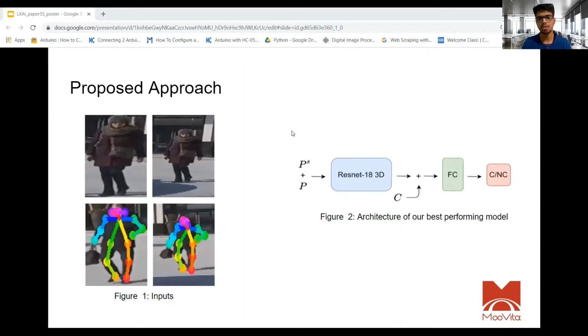So we define the problem of pedestrian intention estimation as a binary classification task, the two classes being crossing and not crossing. We leverage different sources of input information in our approach. These include bounding boxes with surrounding context, pose with surrounding context, and bounding box coordinates. These different inputs are then concatenated before passing them to our classification network, which is a 3D ResNet. The 3D ResNet finally outputs a crossing, not crossing prediction.